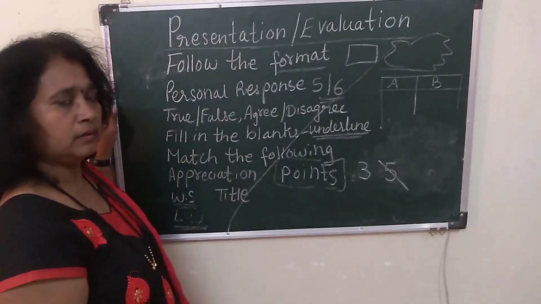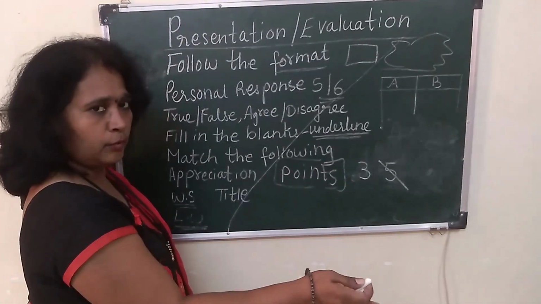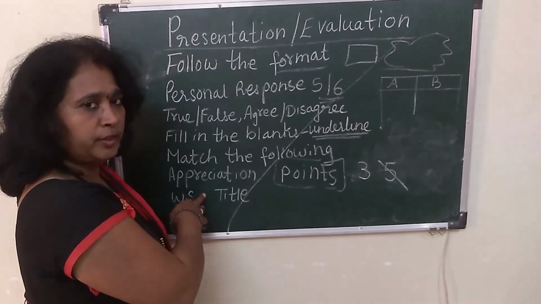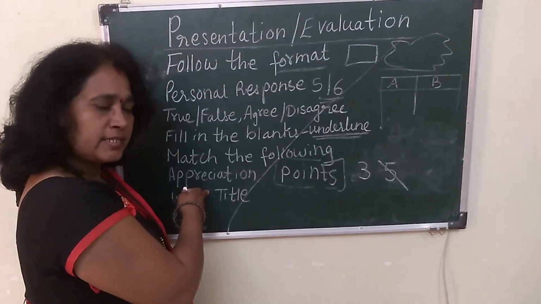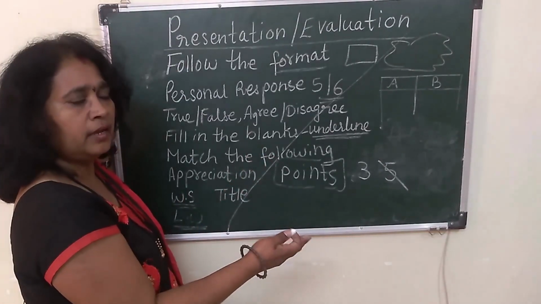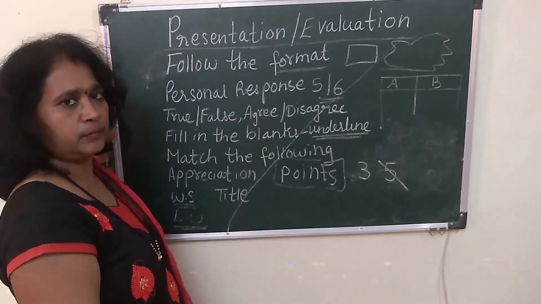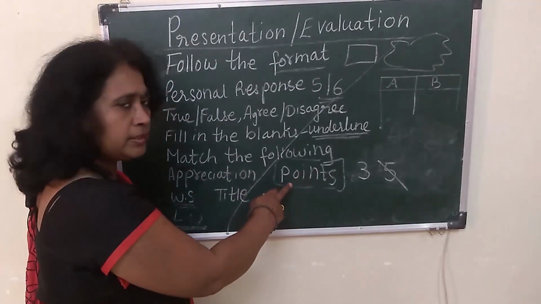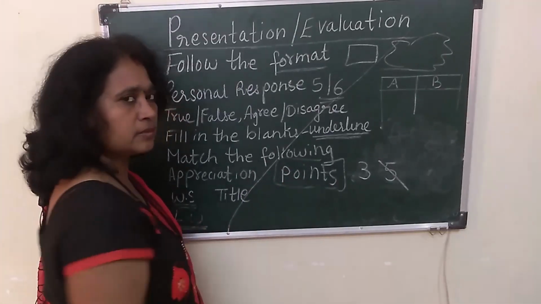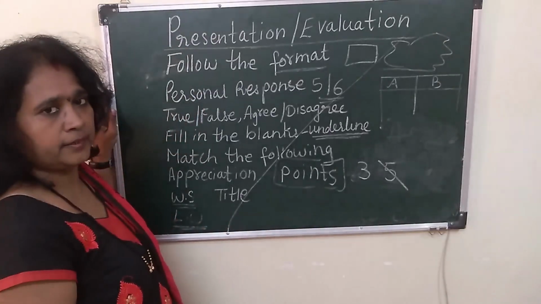Why? You have written everything. From A to Z, whatever comes in the appreciation, like the name of the poem, the poet's name, the rhyme scheme, the figures of speech, the central idea, everything you have written. And it is 100% correct. But then you wrote it in points. So that time you will get only 3 marks. So unnecessarily you have lost your 2 marks over it.